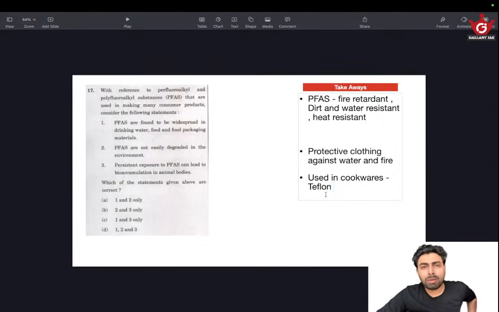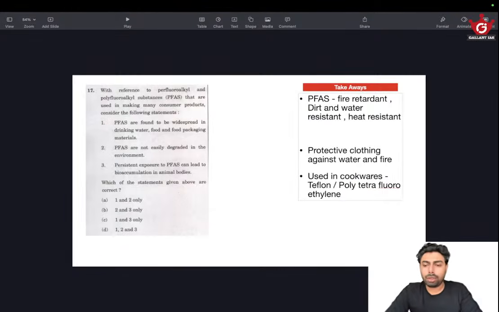And a question on Teflon will be asked. I think in the past it has been asked, and it could be repeated also. Teflon doesn't degrade at high temperature. A question like that will be asked. Teflon is non-sticky in nature, and instead of Teflon they might give polytetrafluoroethylene, and we might not be able to connect it. So just have an idea about that. Forgive me if the spelling is not right, because I don't exactly know the spelling.